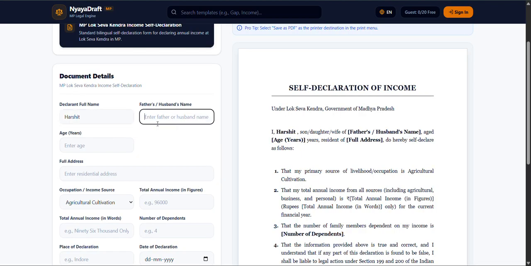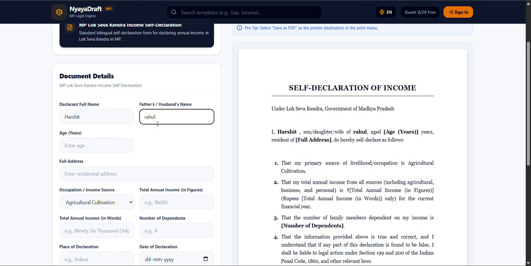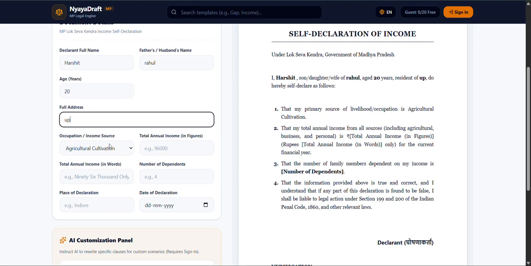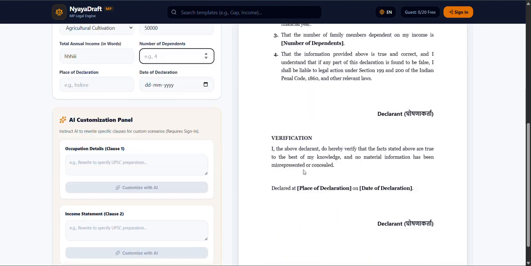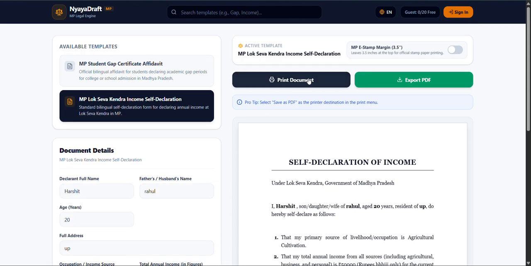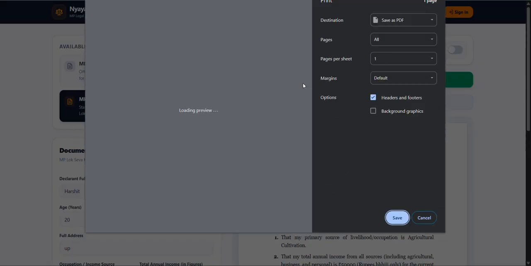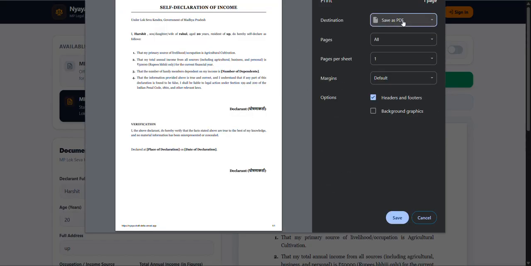And similarly, we can change other things. Let's say my father's name is Rahul, I'm currently 20 years old, I live in UP, and my agriculture income is 50,000, and the annual income in words, we can write anything. It's just an example, and it is directly added to this form. And we can directly print and export to PDF in a single click, which is very convenient.